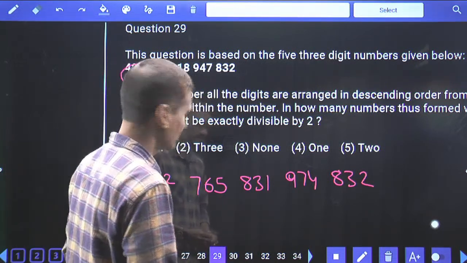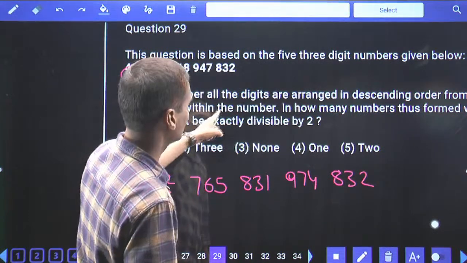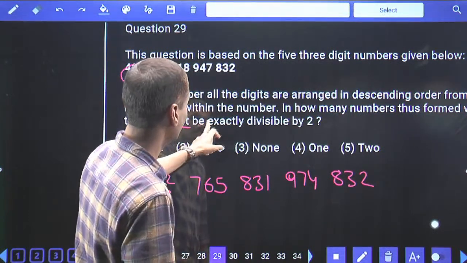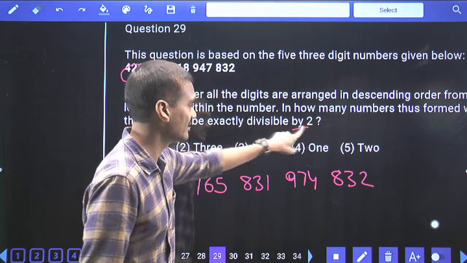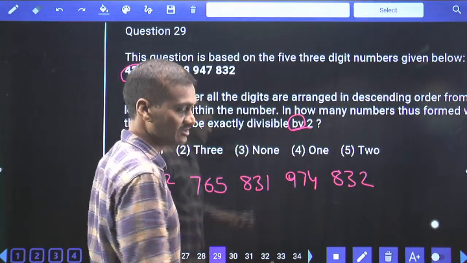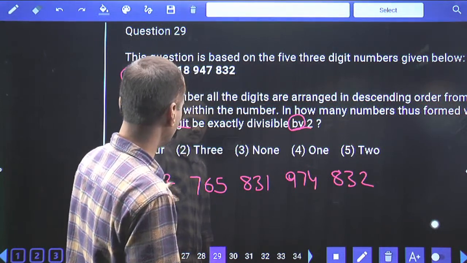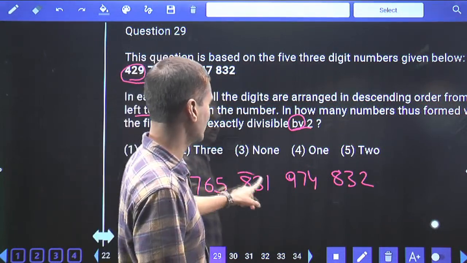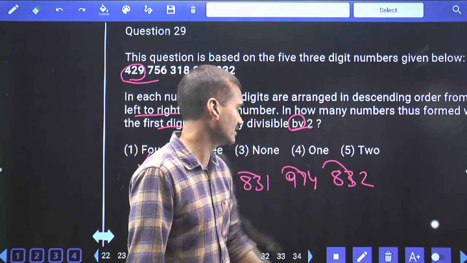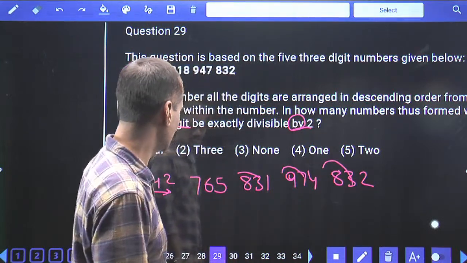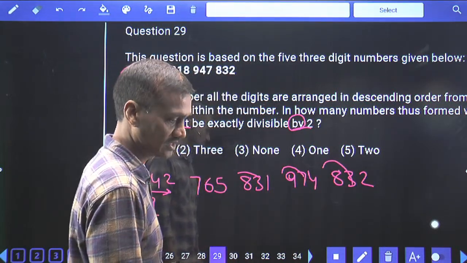Clear now, Dinesh? Hence 9 is not divided by 4, 7 is not divided by 6, 8 not divided by 3, 9 not divided by 8. Hence, what is your answer here? None. Okay?